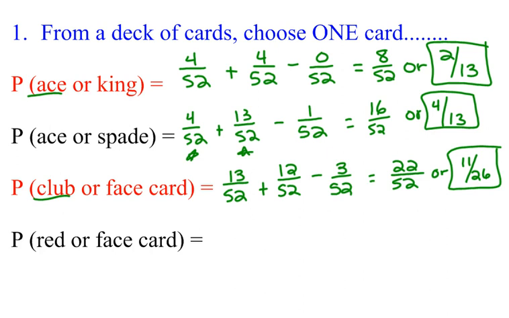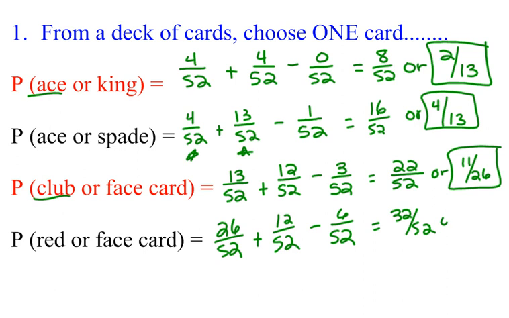And then the last one, the probability that we have a red or a face card. So red cards are half the deck, right? That's 26 out of 52. My face cards we just talked about, that's 12 out of 52. Now, how many face cards are red? Well, there's 3 face cards per suit, remember the jack, queen, and king, and I have 2 red suits, the hearts and the diamonds. So that means I have the jack, queen, and king of diamonds and the jack, queen, and king of hearts. So there'd be 6 total face cards that are red. So that's my overlap. When I subtract that, I get 32 out of 52, or 8/13.